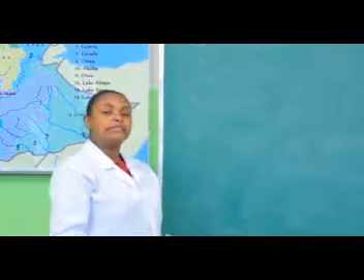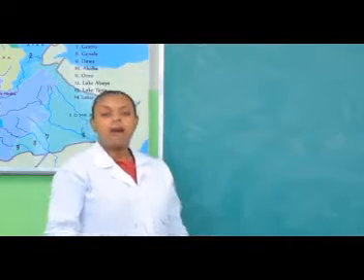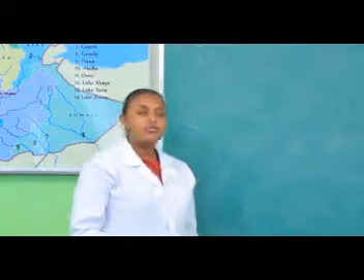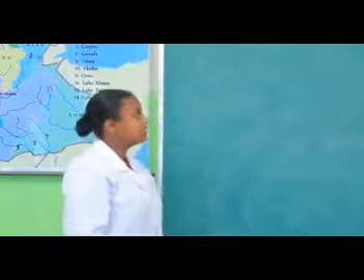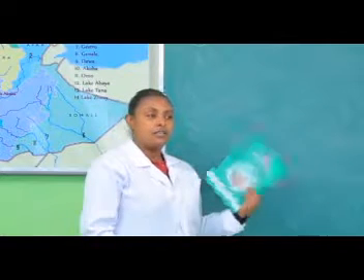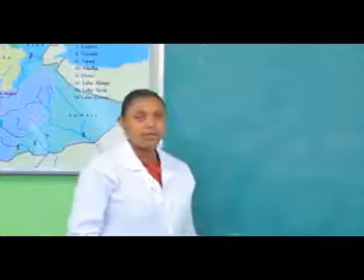And we have discussed some grammatical structures, like for example, comparison of adjectives. So comparison of adjectives, we have 3 degrees of comparison of adjectives. Do you remember them? Good. Positive degree, comparative degree, and superlative degree.